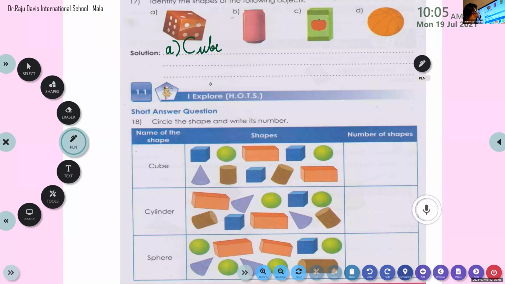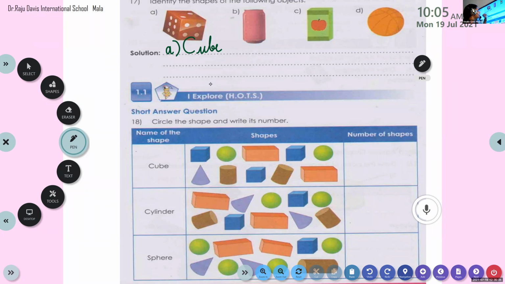Very good. All of you write the answer. A, we have cube.